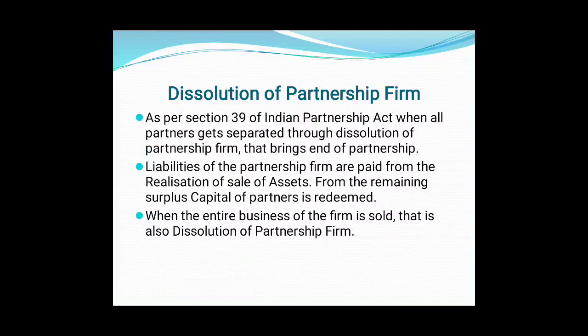When there is a dissolution of partnership firm, all the assets are sold out, and whatever amount is realized, liabilities of the firm are paid out of that. And if any surplus is left, the capital of partners is redeemed. Redeem means the capital of partners is refunded, they are paid back.